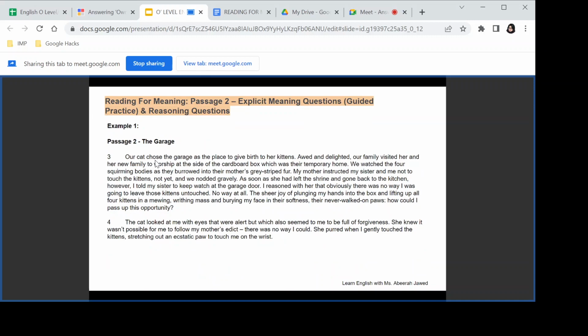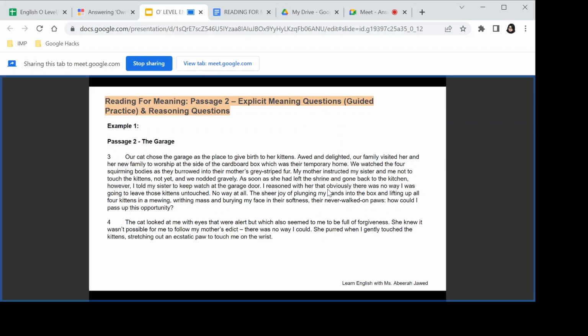All right. Our cat chose the garage as the place to give birth to her kittens. Awed and delighted, our family visited her and her new family to worship at the side of the cardboard box, which was their temporary home. We watched the four squirming bodies as they burrowed into their mother's grey striped fur. My mother instructed my sister and me not to touch the kittens, not yet, and we nodded gravely. As soon as she had left the shrine and gone back to the kitchen, however, I told my sister to keep watch at the garage door.